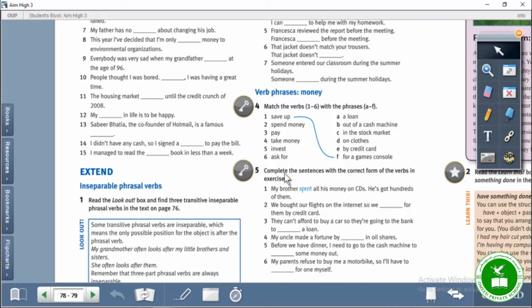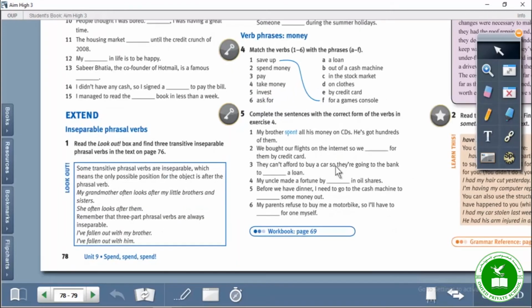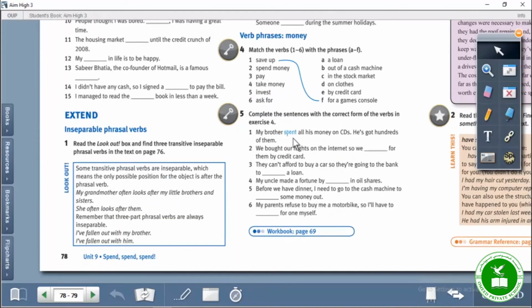All right. Fifth one, complete the sentences with the correct form of the verbs in exercise 4. We've got some verbs here, so we need to complete these sentences with those verbs. The first one again is an example. My brother spent all his money on CDs. He's got hundreds of them. All right, spent. Very easy. Okay, we bought our flights on the internet, so we paid for them by credit card.